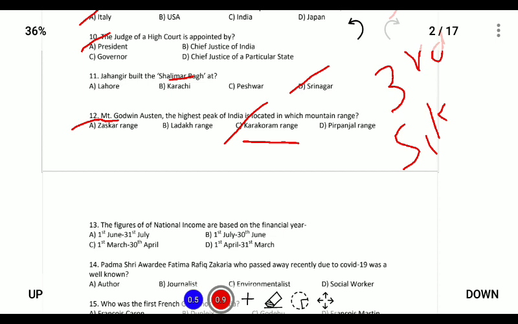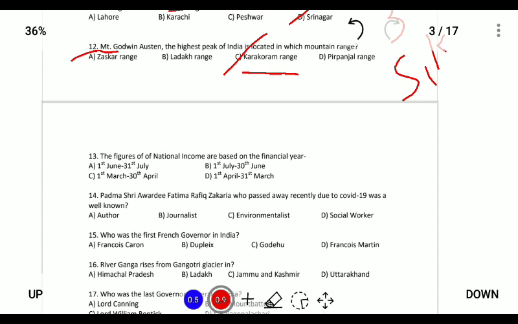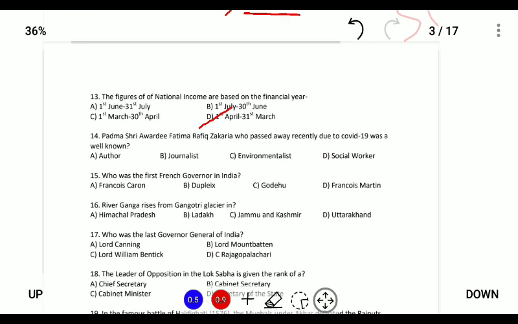Next, the figure of national income is based on the financial year. The financial year starts from 1st of April and ends on 31st of March. Next, Padma Shri awardee Fatima Rafiq Zakaria, who passed away recently due to COVID-19, was a well-known journalist.